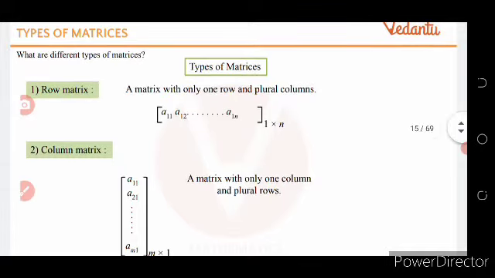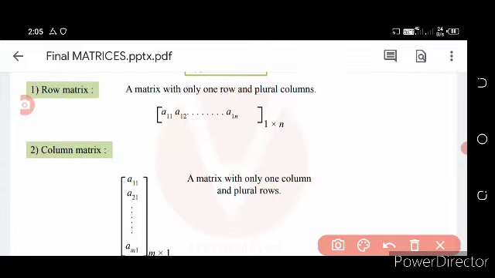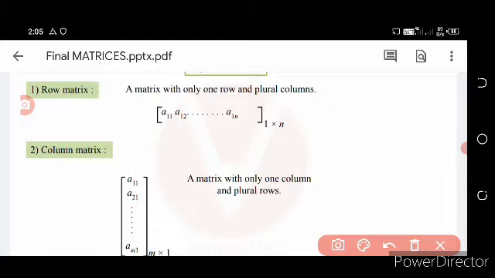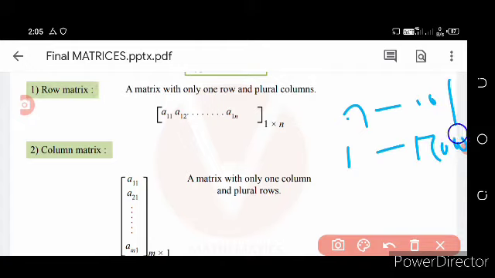A row matrix can be denoted as a11, a12, up to a1n, where n number of columns are there and one row is present.